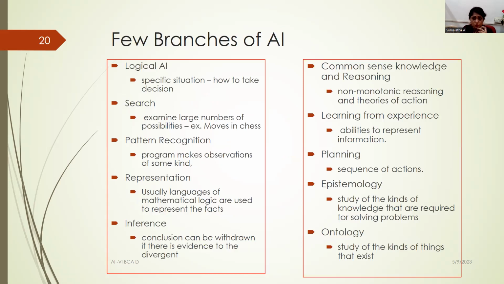And these are certain branches of AI, wherein we're going to see this in logical situations, or let's say logical AI, wherein, as I told you, in order to take a specific decision, how would it do that? And in the searching problems, that's what I said. So here comes the example they are telling, they're trying to talk about the moves within chess, okay. So what is the best possible move that would help you to win the game? So that's the search criteria there.